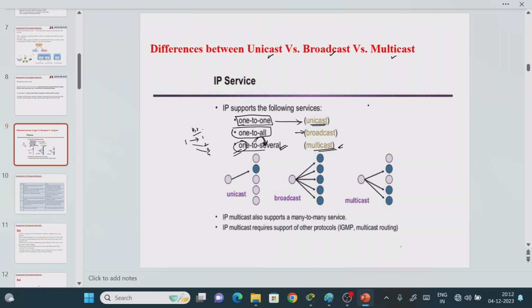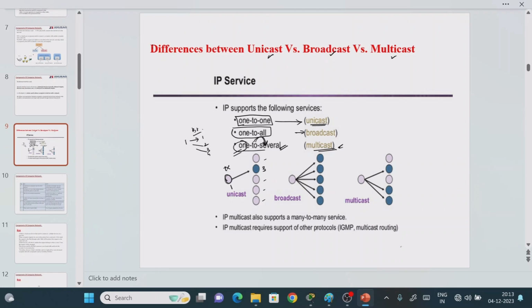Suppose, for example, this is my transmitter machine, some computer, and these are some other computers. Now my requirement is that I want to send information from this computer 1 to this computer 3. The requirement is only point-to-point communication. If you are able to send the information from one device to a particular device in the group of computers, then it is called one-to-one communication. That is what we refer to as the unicasting operation.